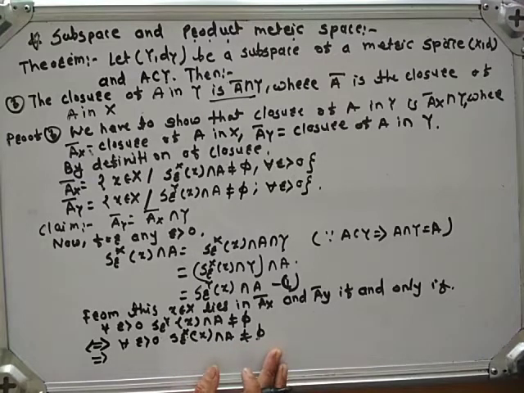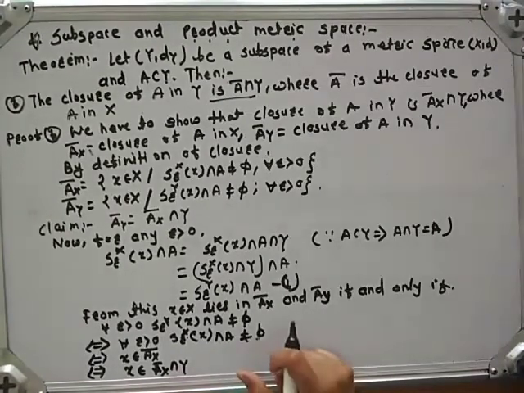Means here our x belongs to A closure X, if and only if x belongs to A closure X intersection Y.